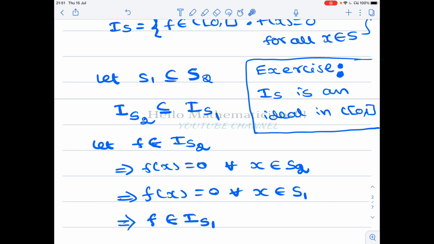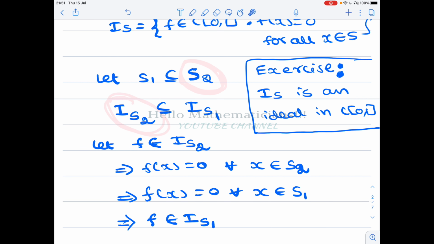Now basically we are interested in maximal ideals, right? Maximal ideal means it is not the whole ring, but after the whole ring, it is the largest ideal. So this shows that when the set becomes bigger and bigger, the ideal becomes smaller and smaller.